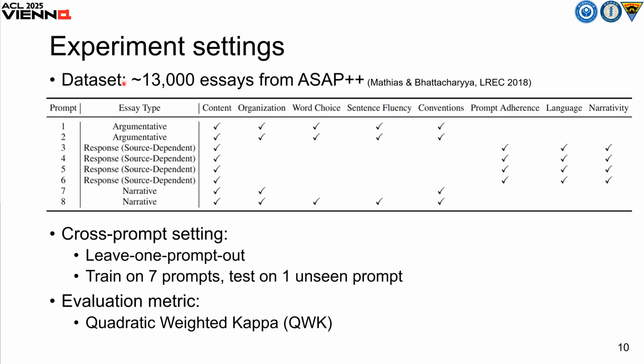Now let's move on to the experiment setup. We evaluate our model on ASAP++. It's a widely used benchmark for cross-prompt trait scoring. It includes 8 prompts and covers the 3 essay types: argumentative, response, and narrative. Each essay type is associated with different scoring traits. We adopt the leave-1-prompt-out setting, where we train on several prompts and test on the 1 unseen prompt, and we report the QWK on the test set.